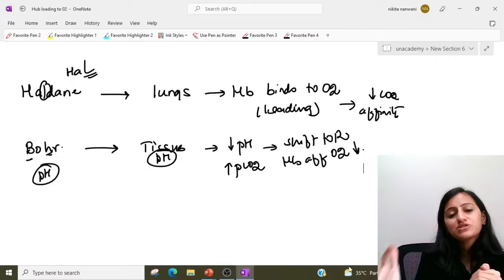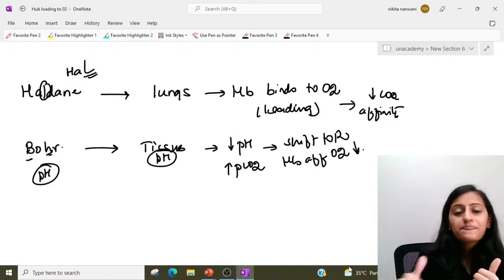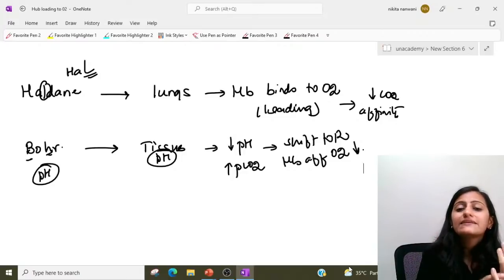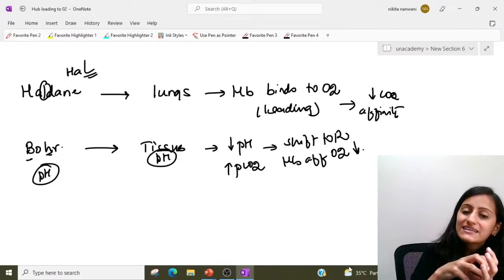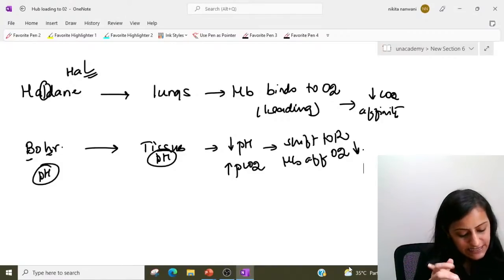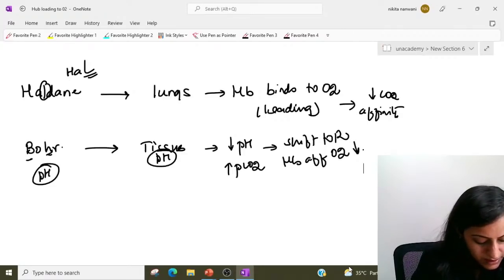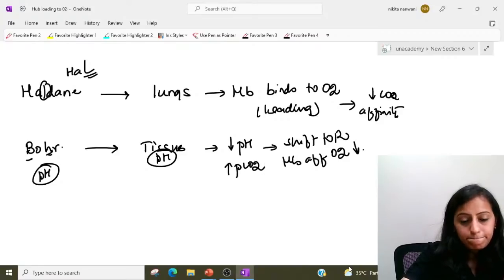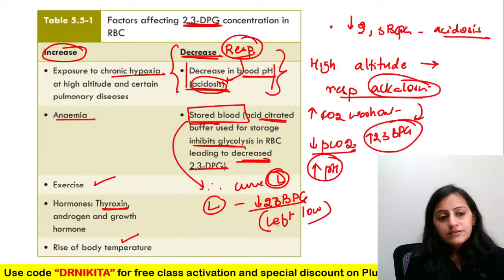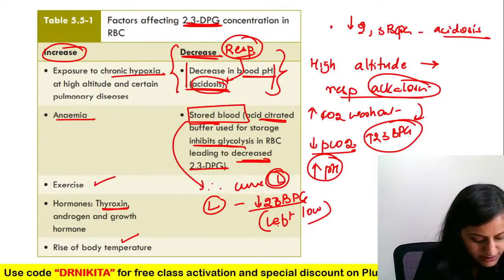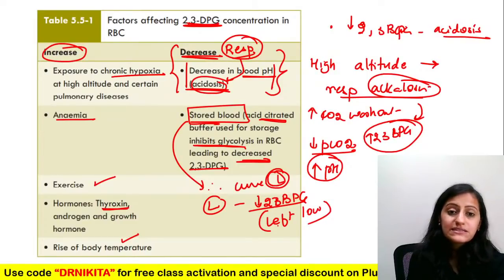So Bohr's, BH is pH, tissues, unloading of the oxygen. So hemoglobin affinity is decreasing because the pH is less. Haldane, oxygen loading of the hemoglobin in the blood. So oxygen affinity increases, carbon dioxide affinity decreases. Okay. Is this clear with everyone? Okay, so that was about this session. That is your oxygen hemoglobin dissociation curve. I hope this is clear with everyone.